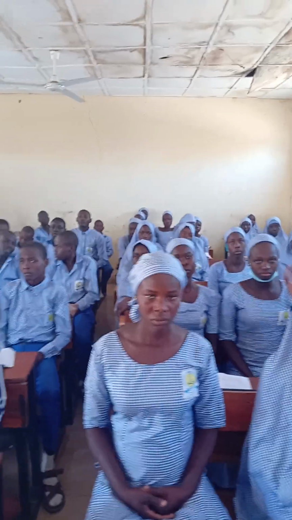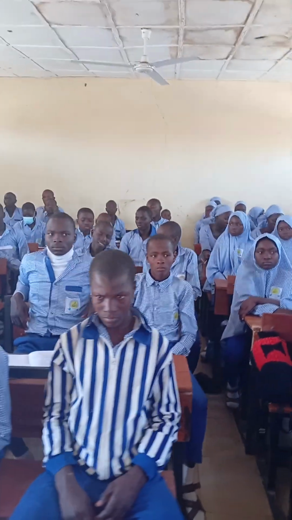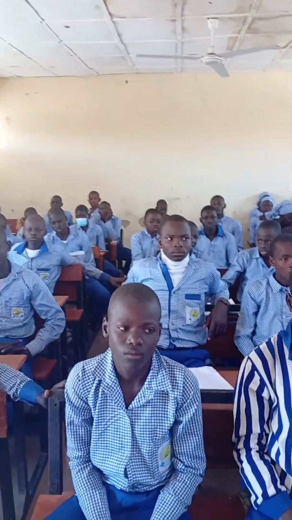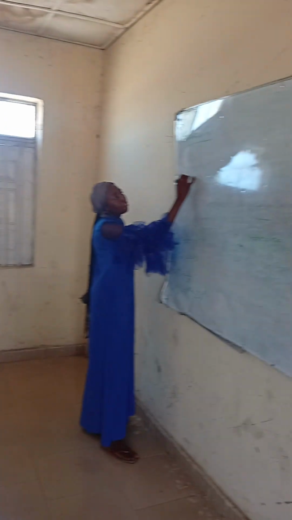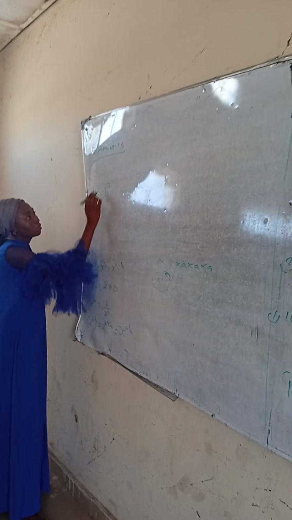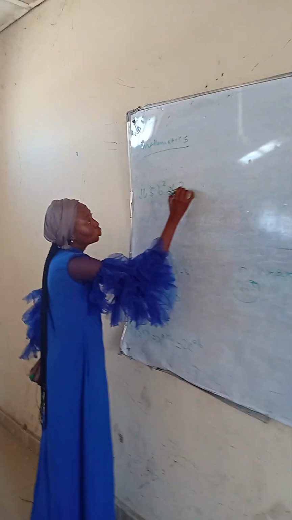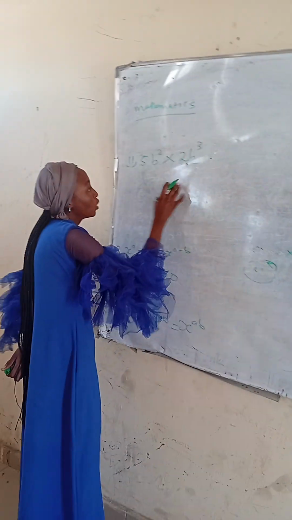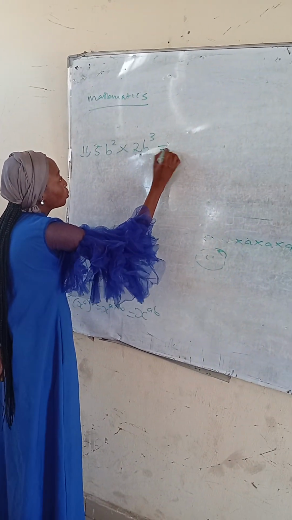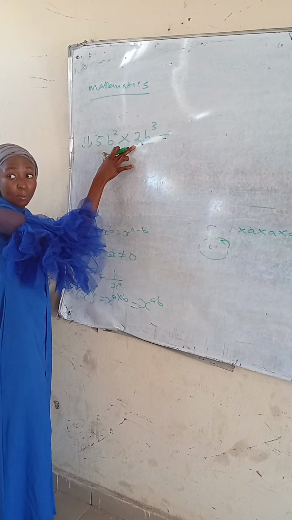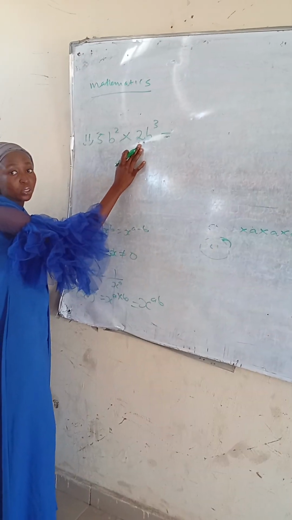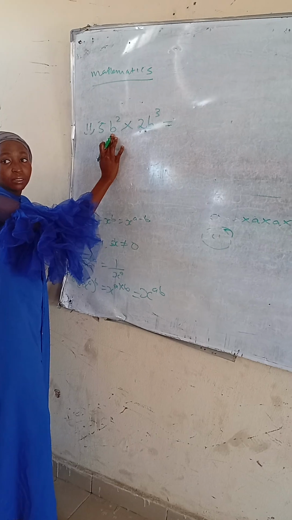Example 2. It says simplify 5b squared times 2b raised to the power of 3. So it's going to be equal to this. 5 and 2 are values, b is an alphabet.